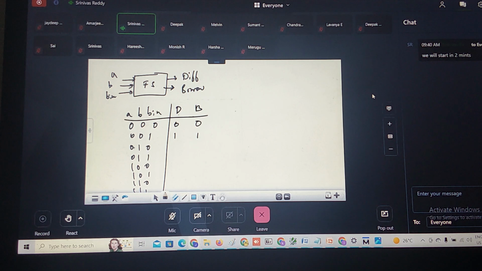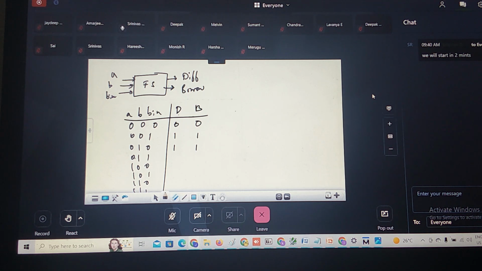Here also, 0 minus 1, you can't subtract. So you are taking borrow 1. Correct. Now when you take the borrow 1, this becomes 2. 1 0 means what? 2. So 2 minus 1 is what? 1. 1 minus 0 is nothing but what? 1. Did you understand?